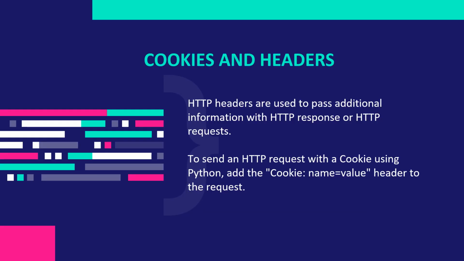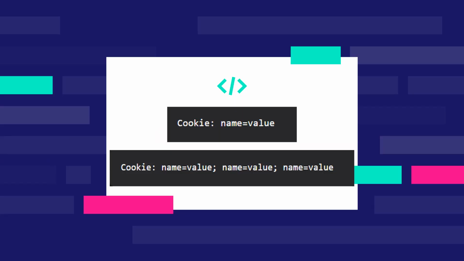Next is cookies and headers. HTTP headers are used to pass additional information with HTTP response or HTTP request. A cookie is a HTTP request header, that is, it is used in the request sent by the user to the server. To send a HTTP request with a cookie using Python, you need to add cookie name equal to value header to your request. To send multiple cookies in a single cookie header, separate them with semicolons or add multiple cookie name equal to value request headers, just like this.